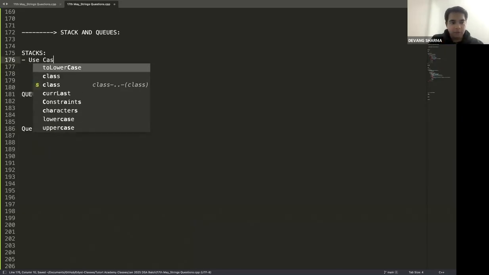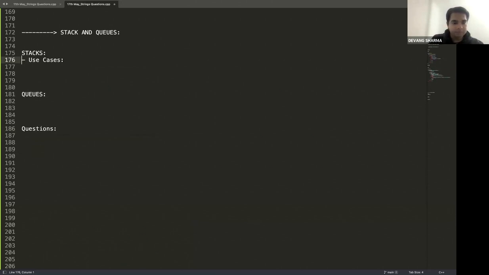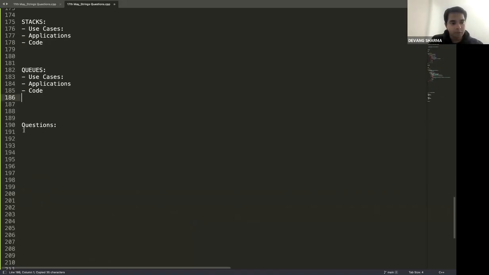We'll cover them in the same pattern. We'll talk about the use cases, then we'll talk about the applications, then we'll talk about the code part. This is for stack, and exactly the same thing we are going to go in sequence for queues. Once we are done with that, we have a series of questions.